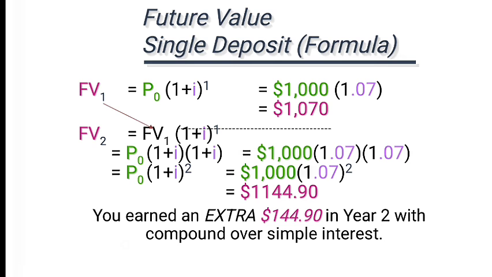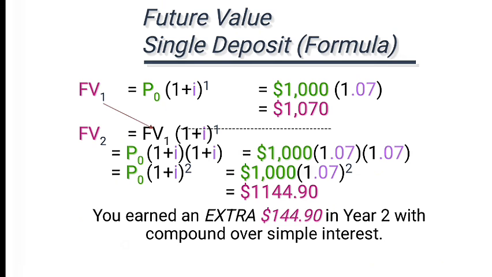For the second year, you see the future value for the second year is equal to the future value for year 1. You can even include the present value, but you will include the future value of year 1, that is 1070, because you're doing compound interest. I told you if it is simple interest, you will include the principal amount, that is $1,000, but if it's compound, you will add the profit, your interest, as well. So that is then 1070, not $1,000, times 1 plus I to the power 2. There is a mistake, sorry, to the power 2, right? So P naught times 1 plus I times 1 plus I, here is the correct one.